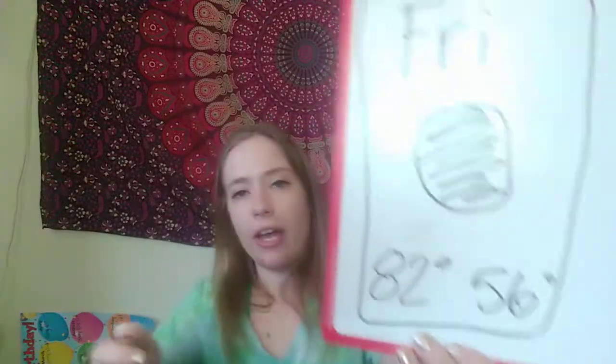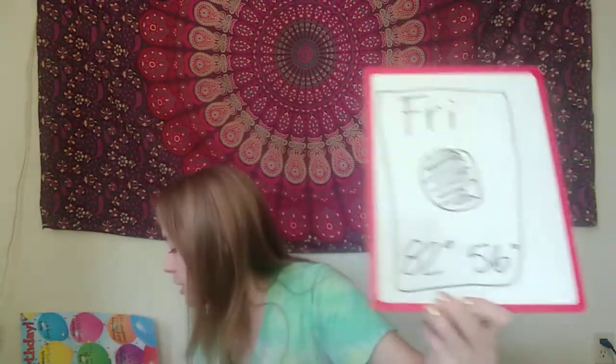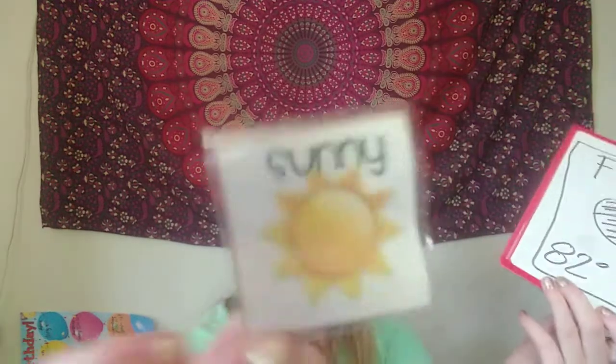So it will be warm tomorrow, and it might feel a little warmer than today because what type of weather will we have tomorrow? There's just a picture of the sun. What does that usually tell us the weather will be like? So if you said sunny, that's correct. So it will be 82 degrees and sunny, so there won't be any clouds covering up that sunlight. So it might feel a little warmer tomorrow, but we'll have to see because things might change overnight like it did last night.